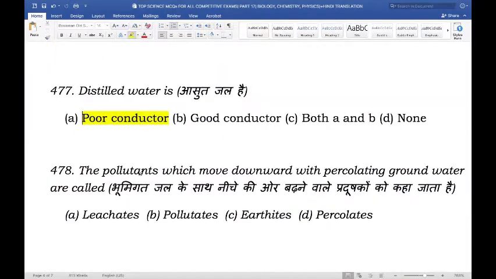Next, the pollutants which move downwards with percolating groundwater are called. So is it called leachates, pollutates, earthites, or percolates? And the right answer here is leachates. Leachates can be defined as a liquid that passes through or leaches through a landfill and extracts or dissolves suspended matter in it.